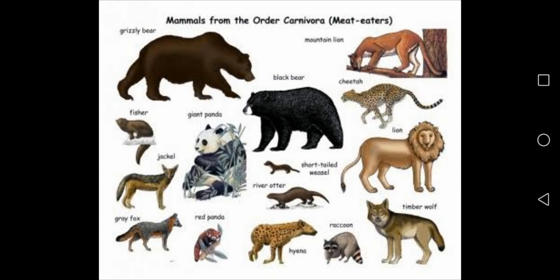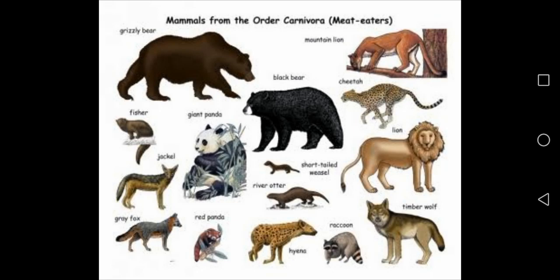Now we come to carnivores. Now what are carnivores? Animals such as cat, tiger, lion, they eat the flesh of other animals. They are called carnivores. I have shown you the pictures of carnivores. Many are there: grey fox, jackal, hyenas, lion, cheetah, mountain lion, black bear. All these are examples of carnivores.